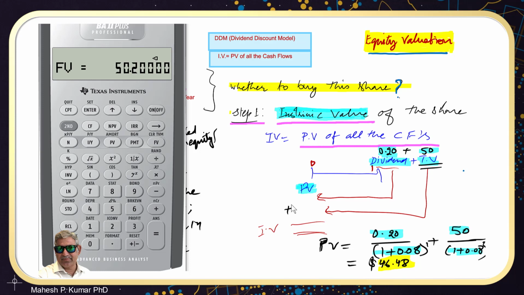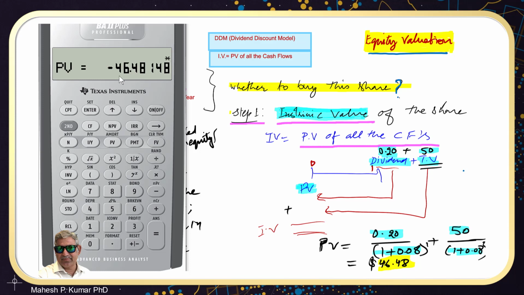And what are we discounting it at? We are discounting it at a cost of 8%, the required rate of return is 8%. So 8 goes as I/Y, 1 goes as N, compute present value, and it is 46.48, the same number. This way we can use the time value of money row, the TVM row in the financial calculator, and calculate the intrinsic value of this share, and this comes out to be minus 46.48.